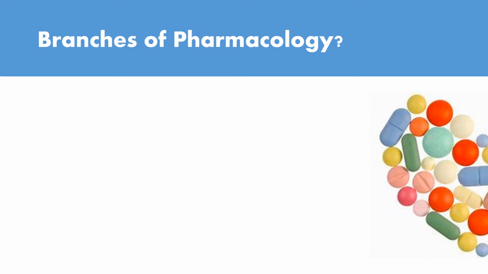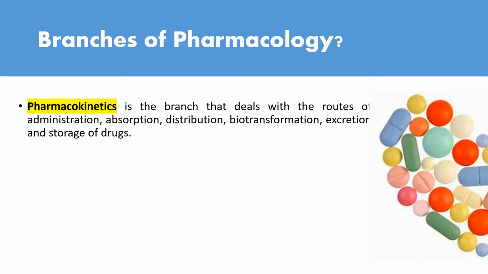Like any other area, pharmacology also has branches. The first branch of pharmacology is pharmacokinetics. This is the branch that deals with route of administration and absorption, distribution, biotransformation, excretion, and storage of drugs.